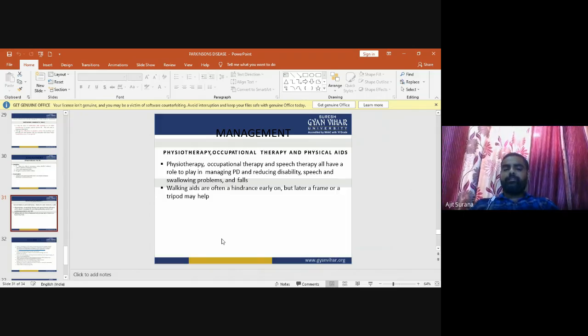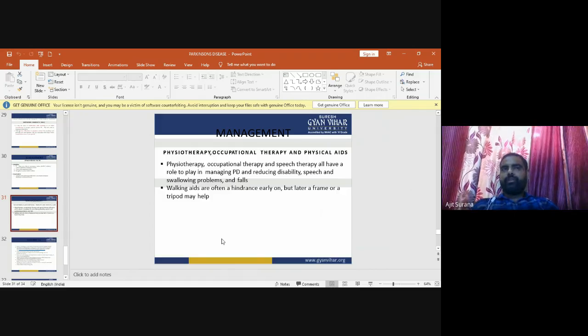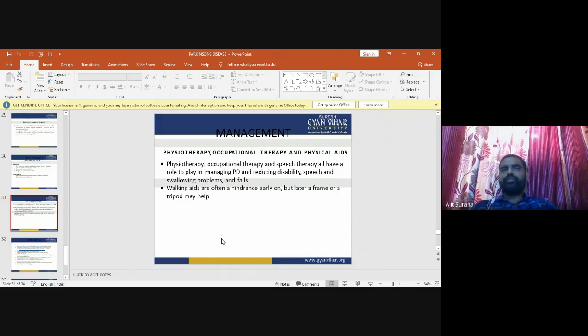In physiotherapy, we can also use gait therapy for the balancing of the patient, or increasing the stability of the patient. In the physiotherapy department, we use balancing exercises for Parkinson patients. And chest physiotherapy is used for excretion of the secretions that are deposited in the lungs.